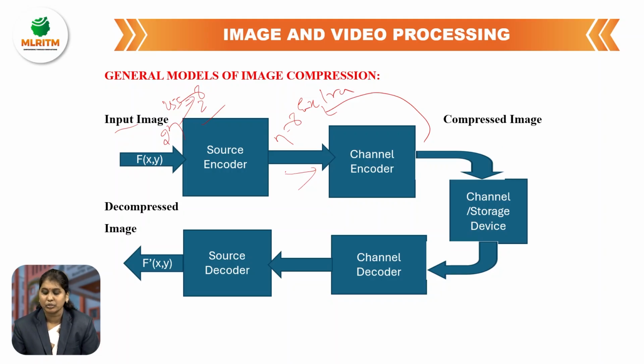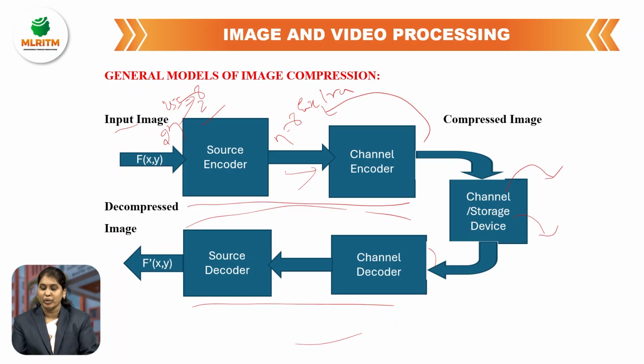The channel or storage device is used to transmit the compressed data from the transmitter section to the receiver section. This one is the transmitter section and this one is the receiver section. Examples of channels are Wi-Fi, internet, mobile network and cable network. Examples of storage devices are CD, DVD, pen drive and memory card. The compressed data plus extra bits is then given to the channel decoder.